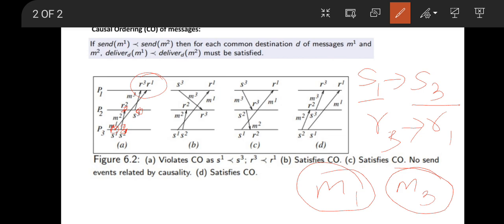So since the computer network may deliver messages out of order, it is the responsibility of the distributed system, that is the middleware, to make sure that the process gets the messages in order. That is, if S1 happened before S3, then the middleware must make sure that R1 is executed before R3 on the receiving side.